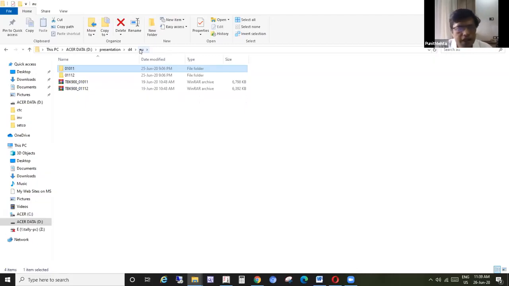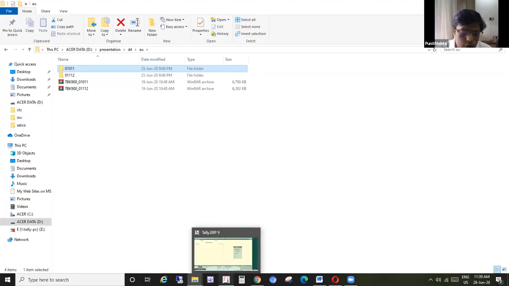You can copy the data via pen drive, or you can zip it and send it by mail. That is possible, and you can put it in any Windows path, wherever you have given sharing in case you are using it in a network. So you will have to give the folder sharing rights in case you want to use it in the network. So that is the first aspect of the entire Tally data: restoring it and using it in different versions.